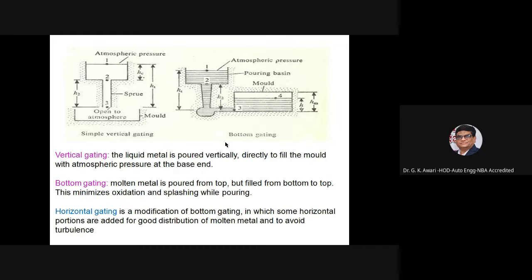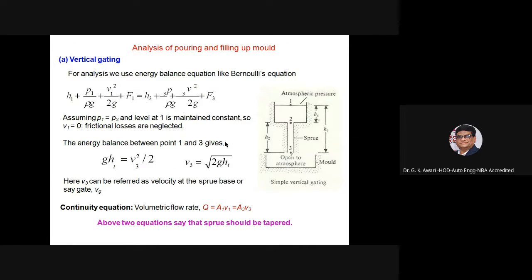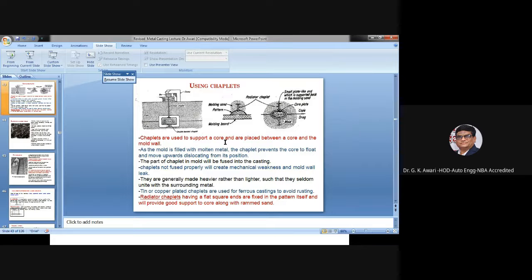Horizontal gating is a modification of the bottom gating in which some horizontal portions are added for good distribution of molten metal and to avoid turbulence. Vertical gating, analysis of pouring and filling up the mold.